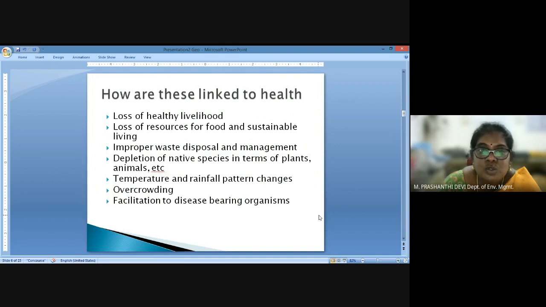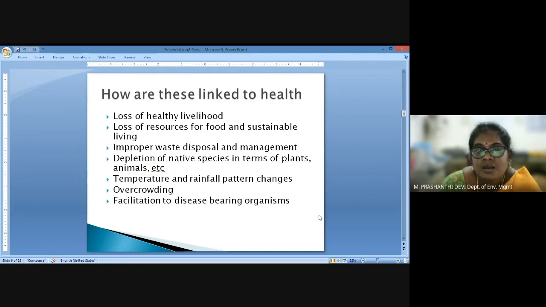And also improper waste disposal issues are there, and the management of the rising waste. The amount of waste being generated has increased day to day, and the management plan is changing for reduction of waste disposal, and also for the management of waste, in terms of segregation, safe disposal, and conversion of waste to an alternate form.